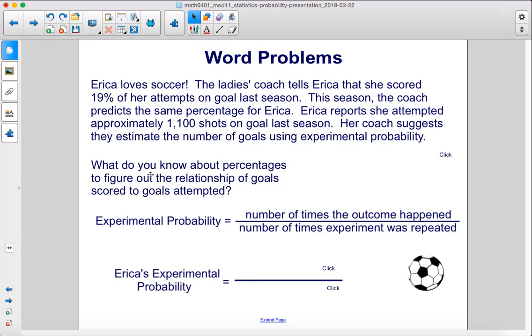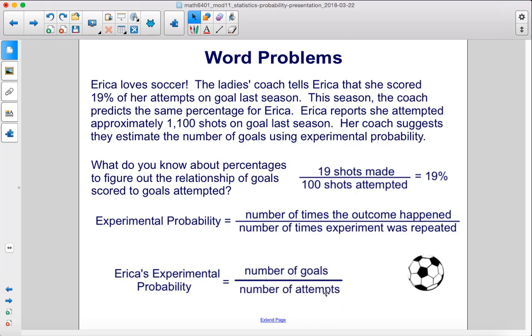What do you know about percentages to figure out the relationship of goals scored to goals attempted? Well, 19 shots made over 100 shots attempted would give you 19%. The experimental probability equals the number of times the outcome happened, so the number of goals, over the number of times the experiment was repeated, so how many shots were attempted. Erica's experimental probability is the number of goals over the number of attempts.